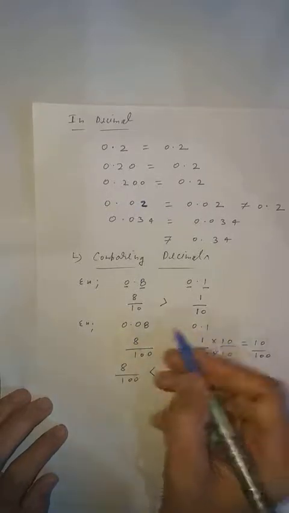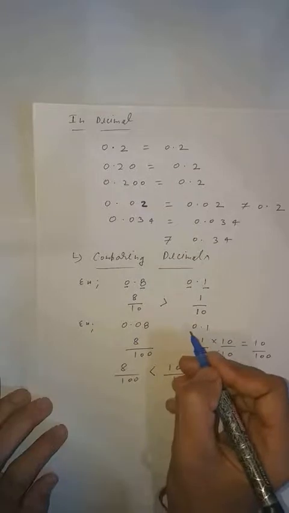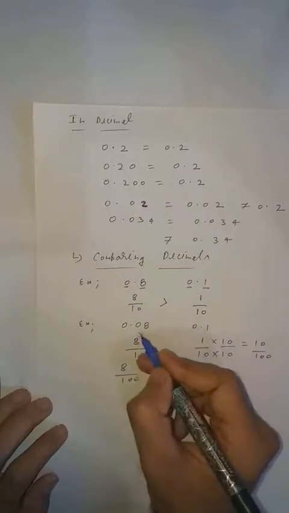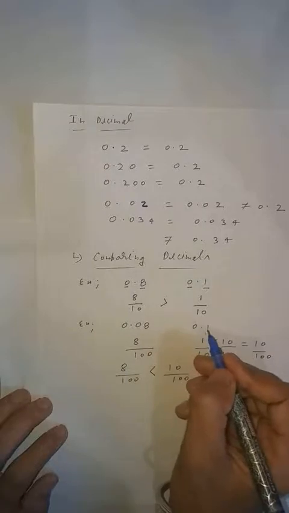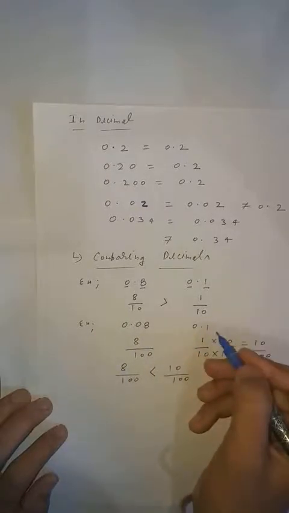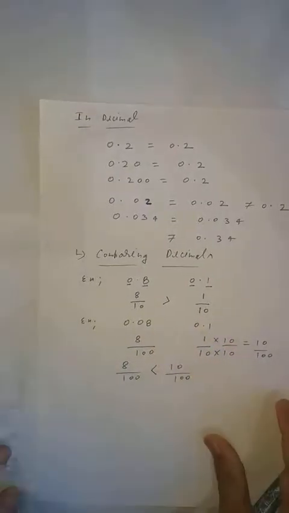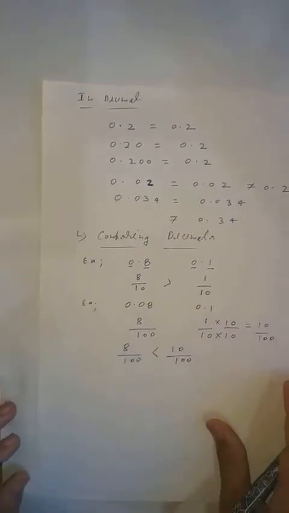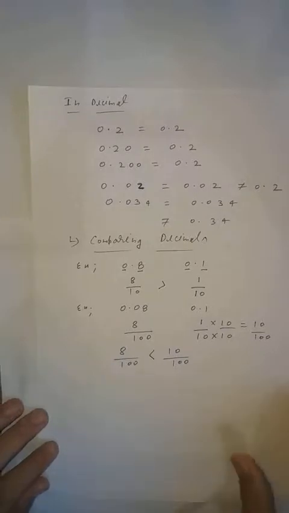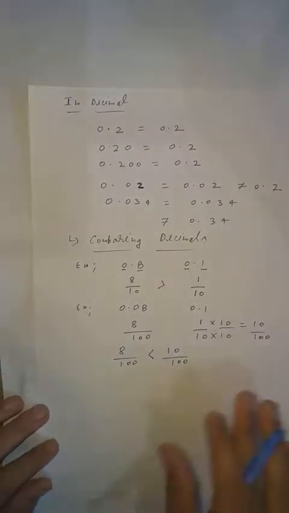So when you compare, here the first place is 0, the first place is 0, you cannot decide. Here the second place after the decimal, the first place is 0 and after the decimal the first place is 1. So you can decide from here that 0.10 is greater. Clear, students? It depends on you which method you are going to apply. I explained both methods.